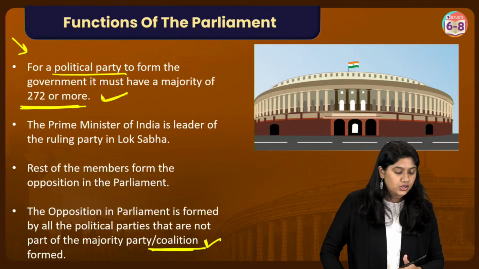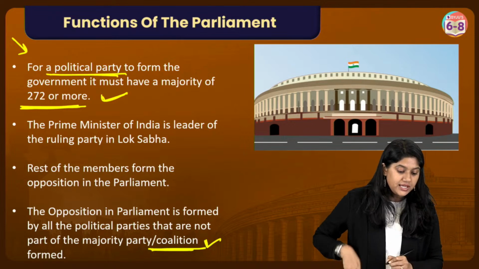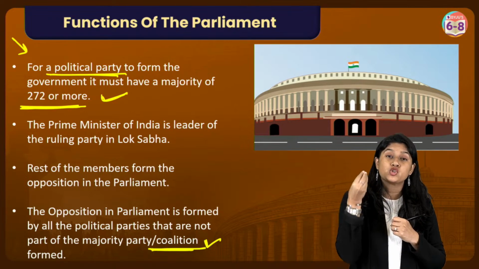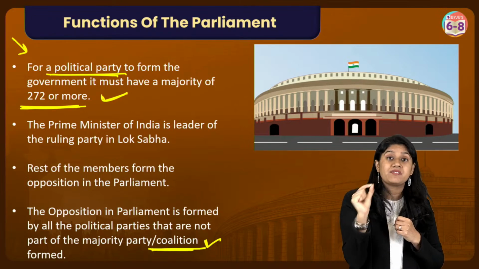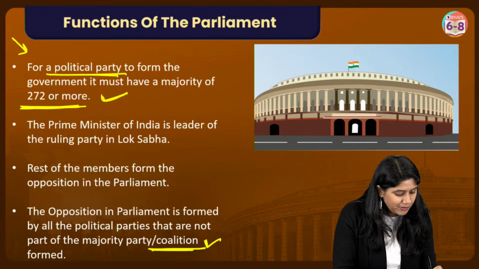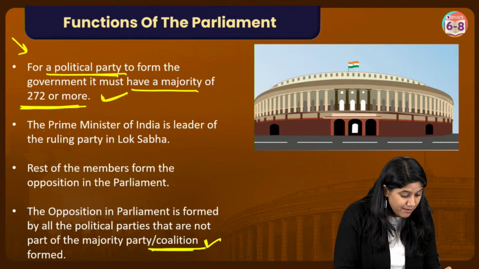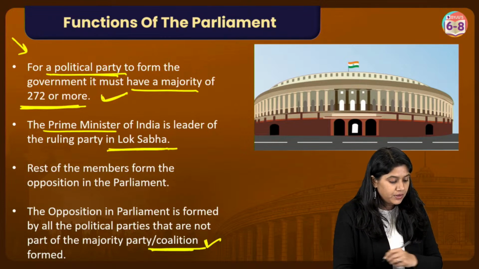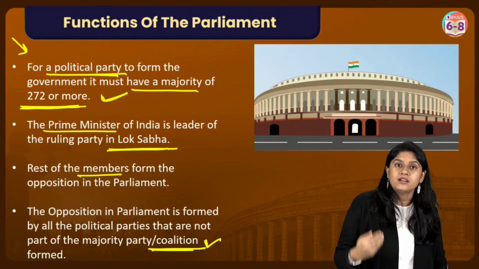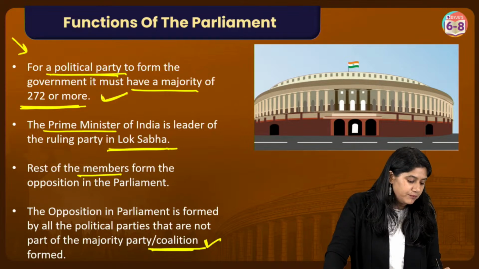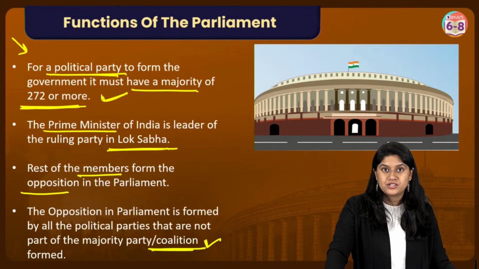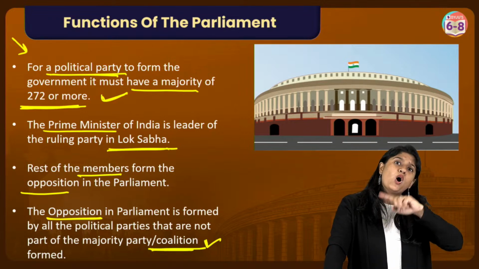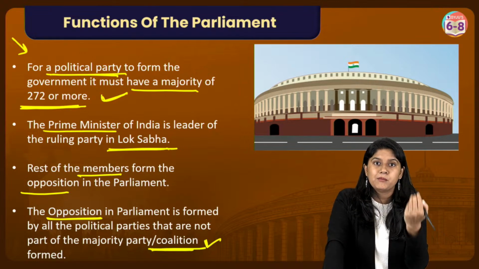Very good. So we know that when a political party comes in, if they have the majority, or 272 seats or more, they will be able to form the government. The Prime Minister of India is the leader of the ruling party of Lok Sabha. The rest of the members are called the opposition party or the opposition members of parliament. The opposition has all the parties which are not in the majority.